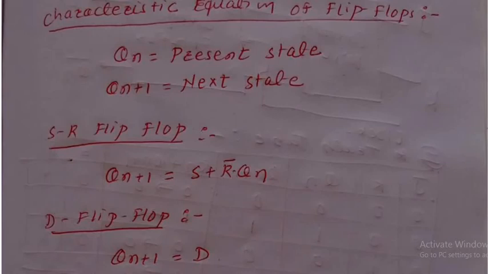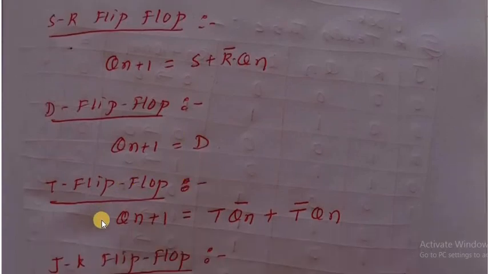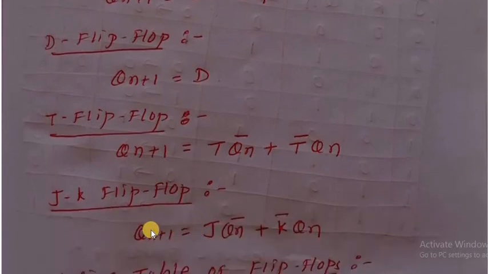For SR flip-flop, Qn plus 1 is equal to S plus R bar Qn. For D flip-flop, Qn plus 1 is equal to D. For T flip-flop, Qn plus 1 is equal to T Qn bar plus T bar Qn. For JK flip-flop, Qn plus 1 is equal to J Qn bar plus K bar Qn.